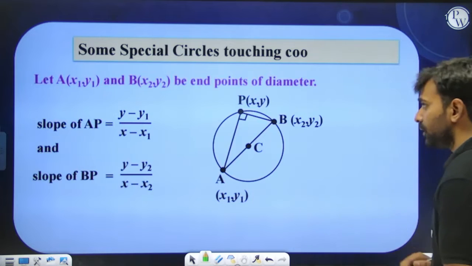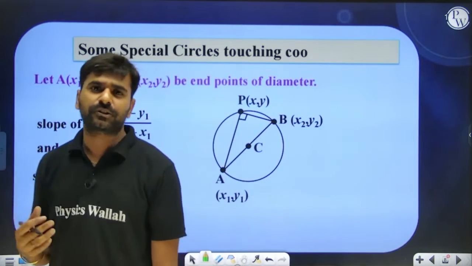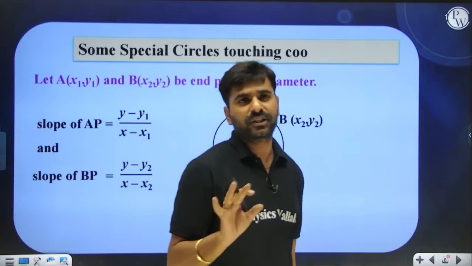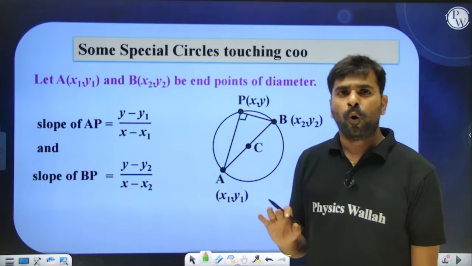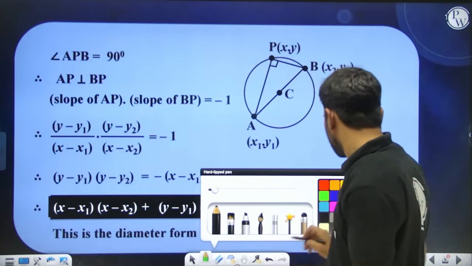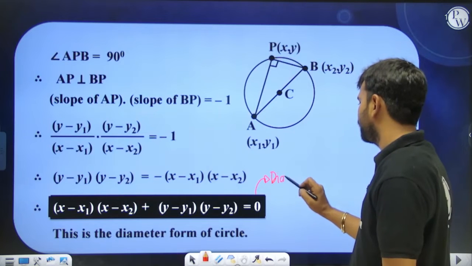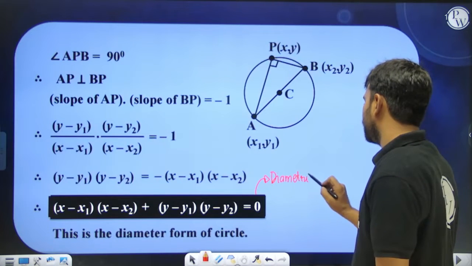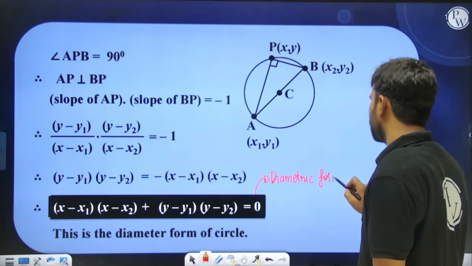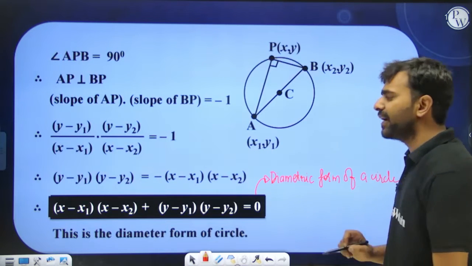Okay. Just like there are different forms of equations of straight lines, there are different forms of circles as well. Over here, this particular form of a circle is known as the diametric form of a circle. Now what do we understand by the diametric form of a circle?